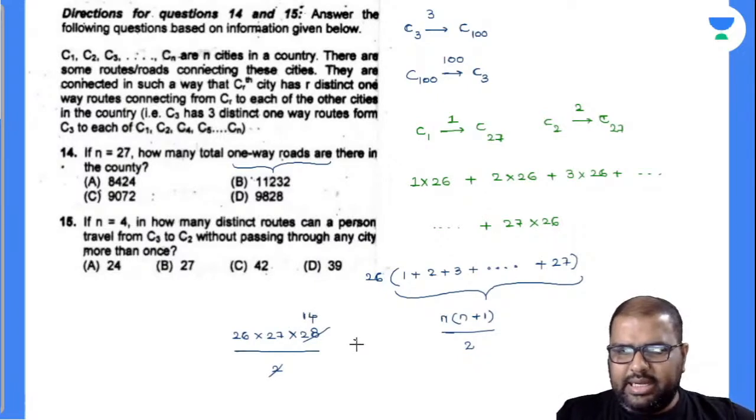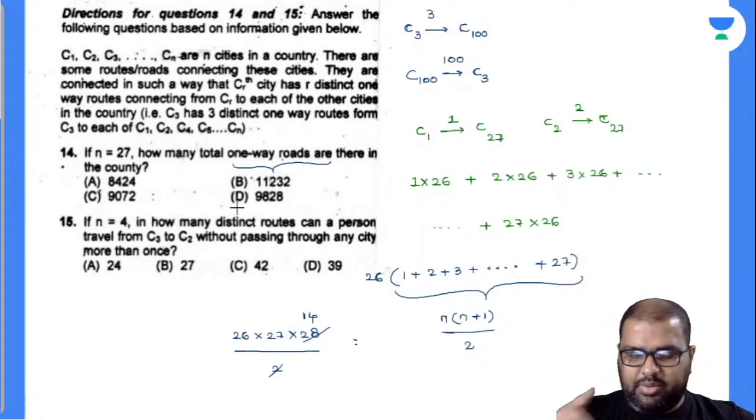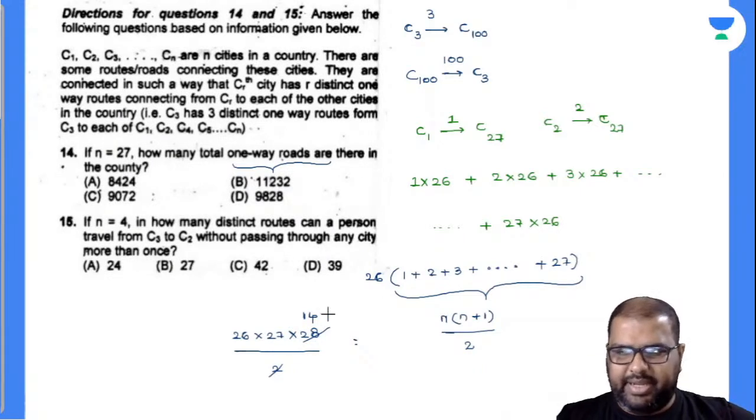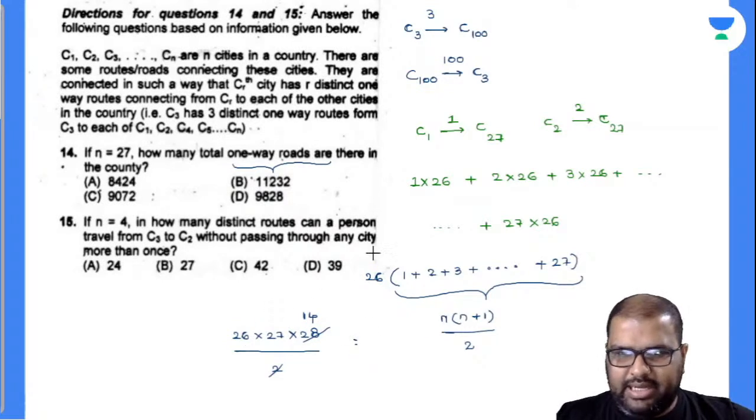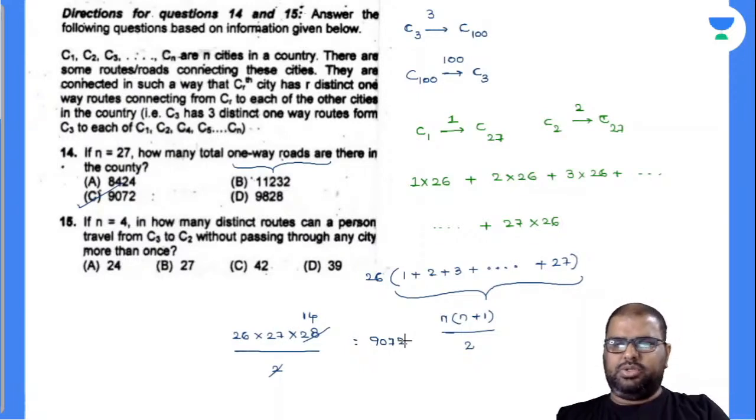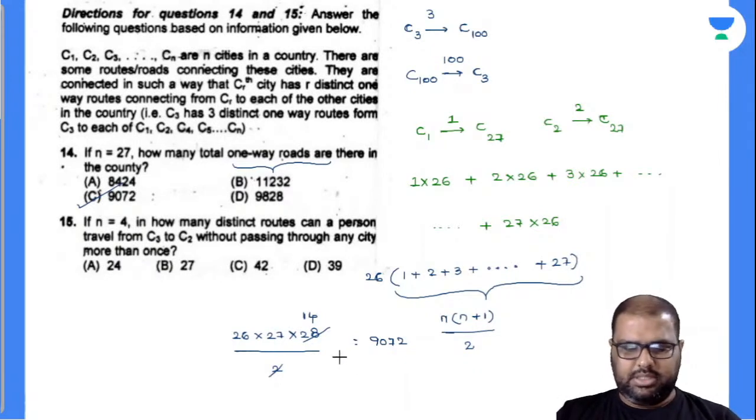You need not calculate, see all the options, only 2 digits, only one number is repeating. 7 4s are 28, last digit is 8, 8 6s are 32. Okay, right, you have to calculate this. Now by this you can get this answer as 9072. Check those numbers and let me know. I'll also check from my side. Is this option 9076 into 27 into 14?